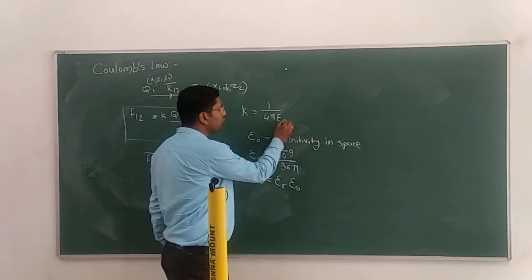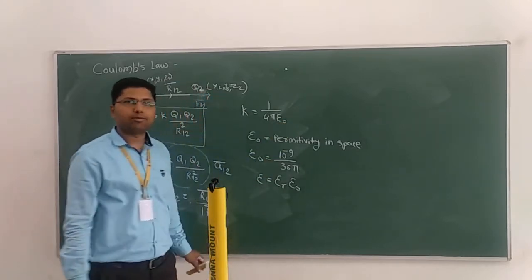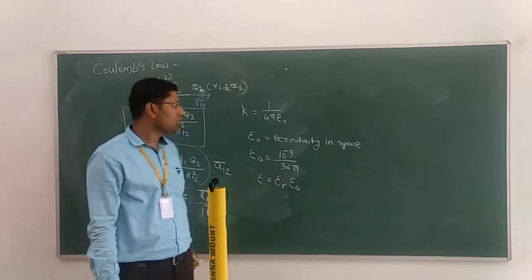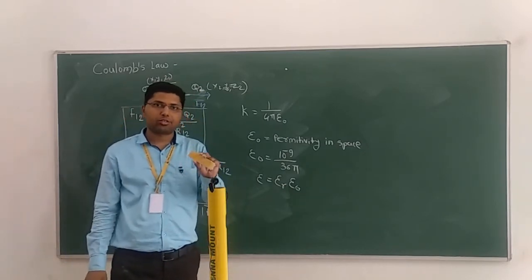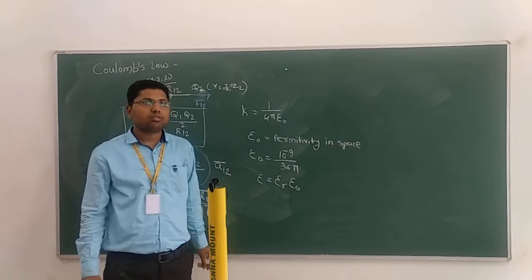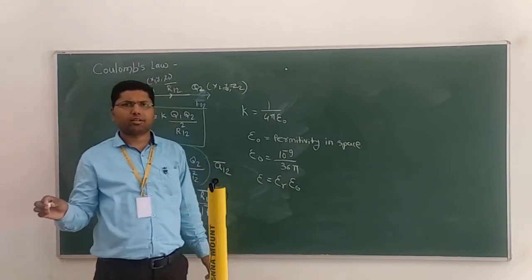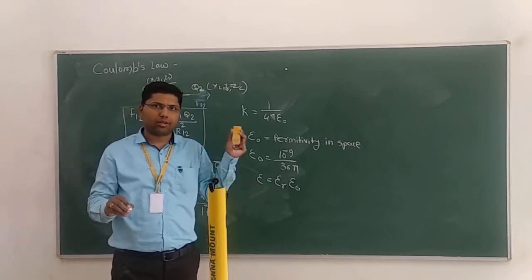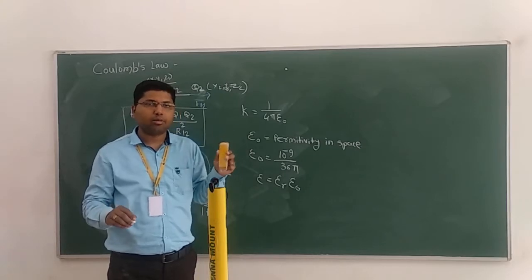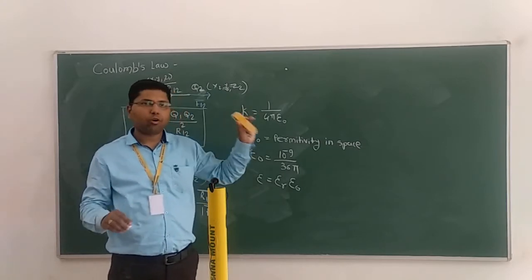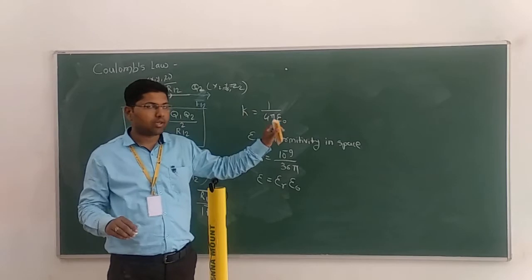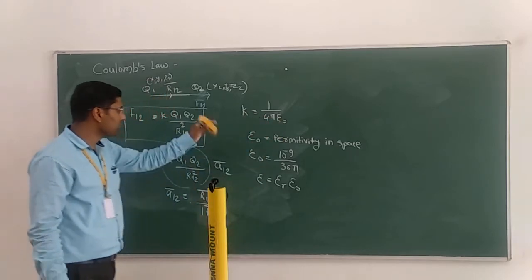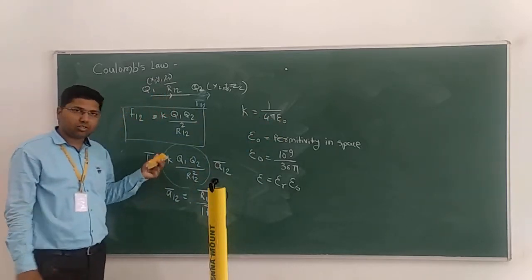So here we will use 1 by 4 pi epsilon 0 for free space. So in the problem it should be mentioned free space. Suppose they have not mentioned anything in that problem, whether it is vacuum or a medium. Then by default you have to take epsilon 0. Okay, epsilon 0 you have to take. That is Coulomb's law.